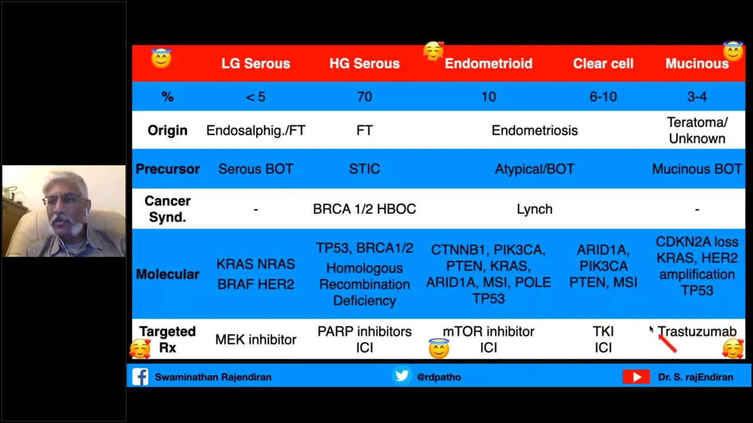These are all tongue twisters. And you are all very lucky. I got it the first time, and I'm not going to try another time. So this treatment difference is there in all the types. That's why we have to type it carefully to give the best treatment to the patient.